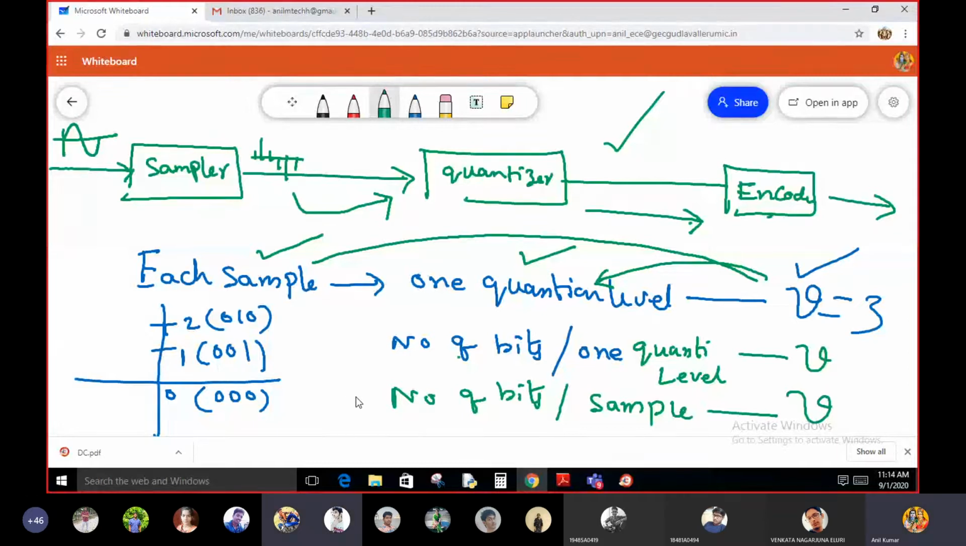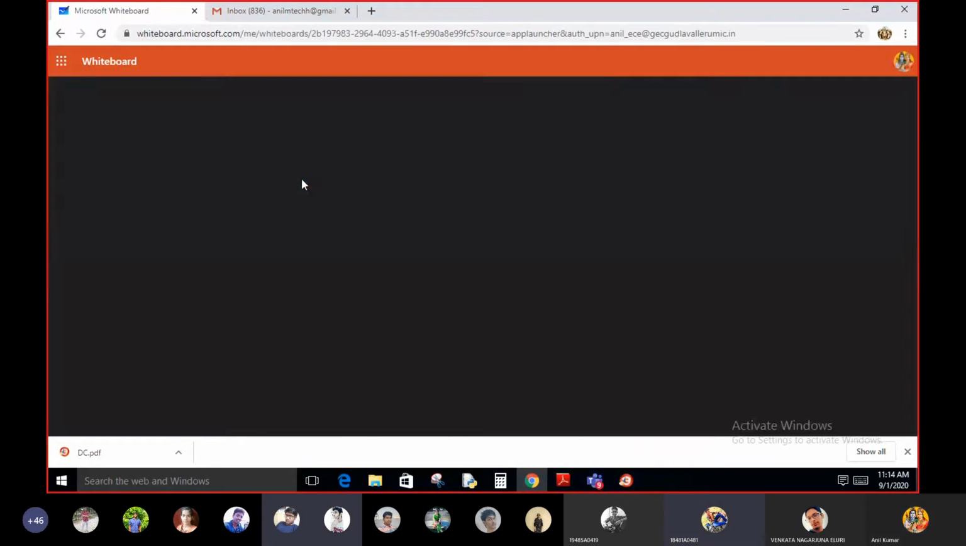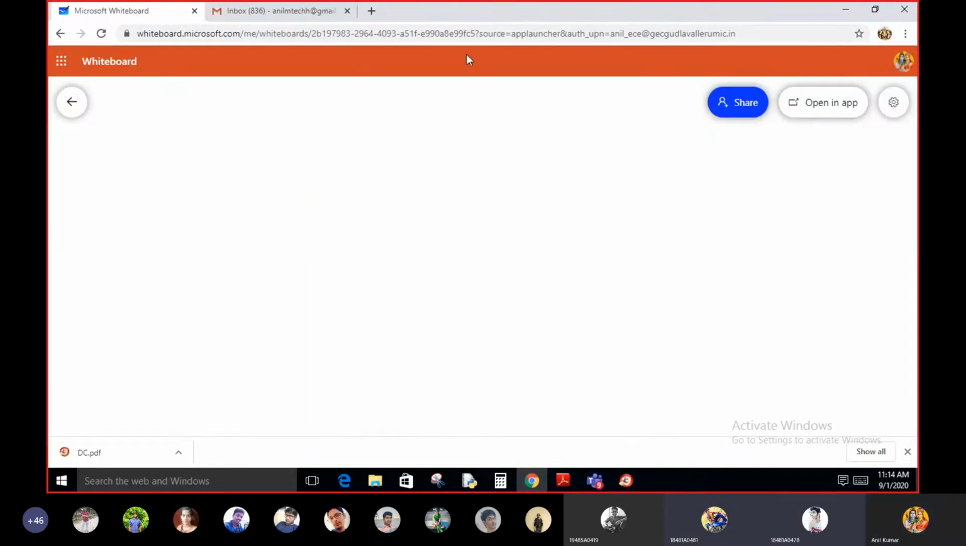Students: V number of bits only, sir. V number of bits. Right, okay. How many number of bits per one quantization level? That is also V number of bits, sir. What I'm saying is, for example, now the number of quantization